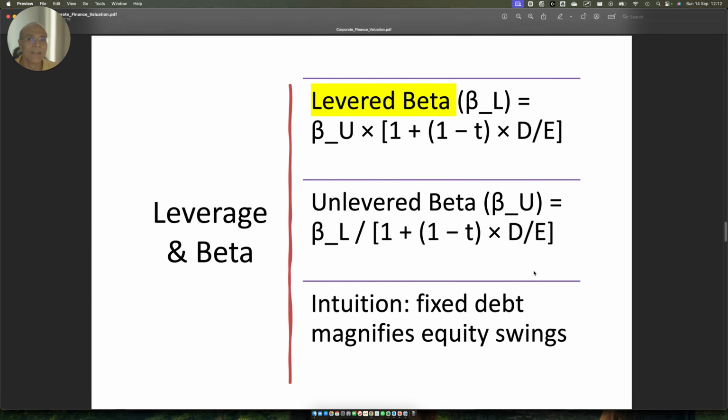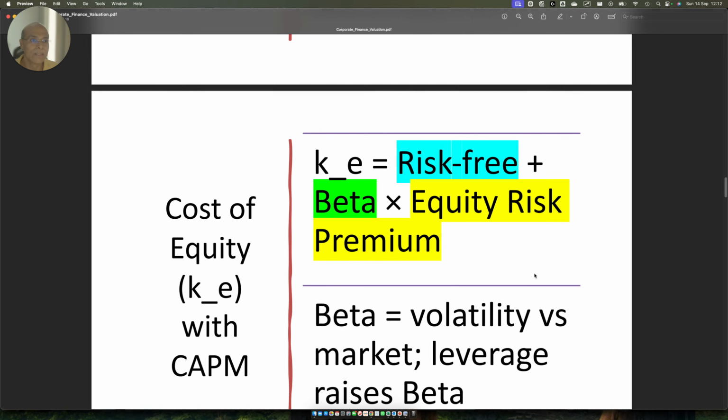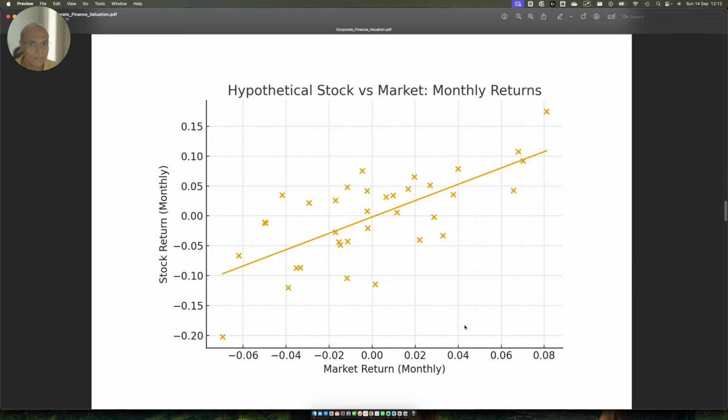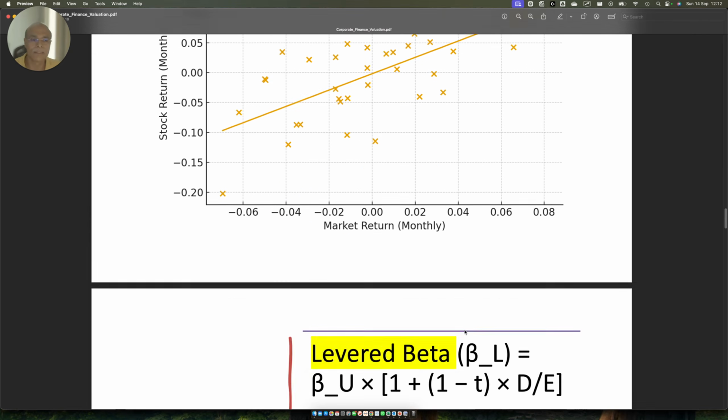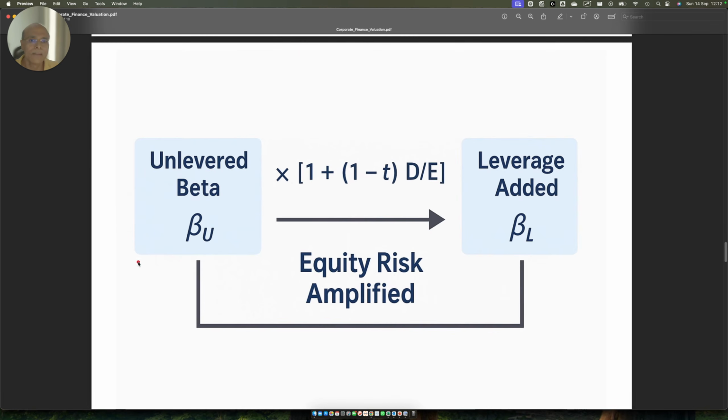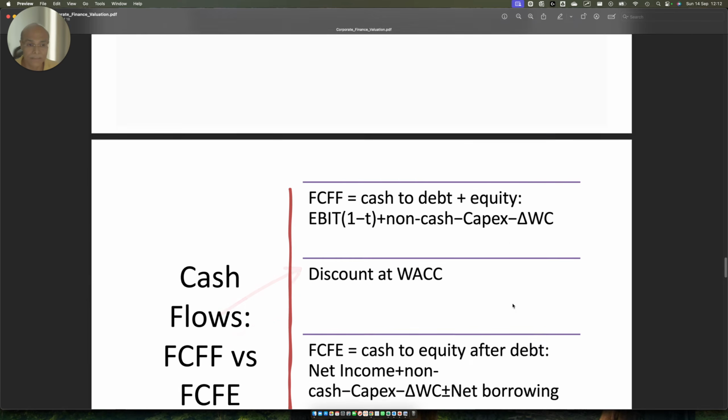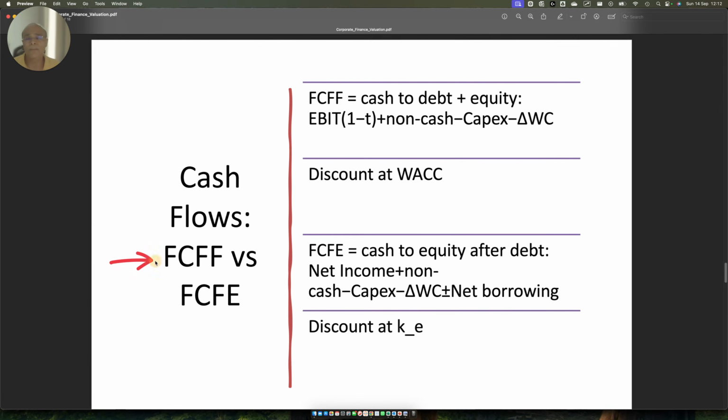You understand now? Therefore, whenever you are using the CAPM model, here you are using levered beta. You are not using the unlevered beta. Okay. Now, which we already spoke about, right? It amplifies the risk.